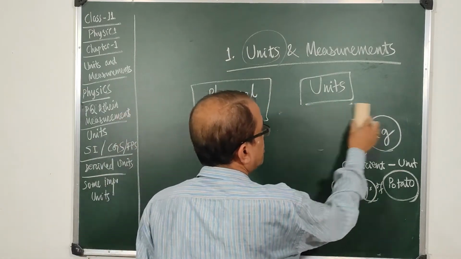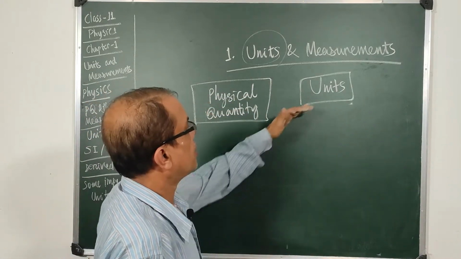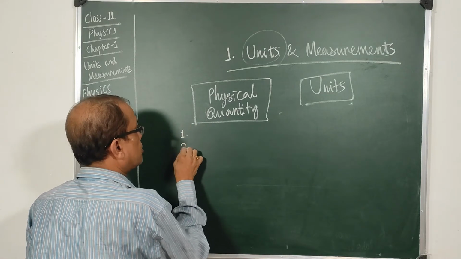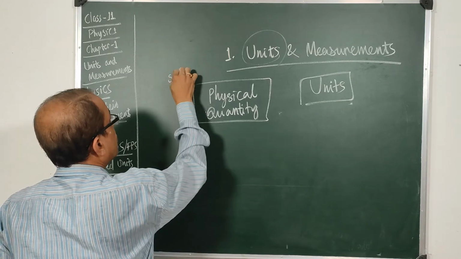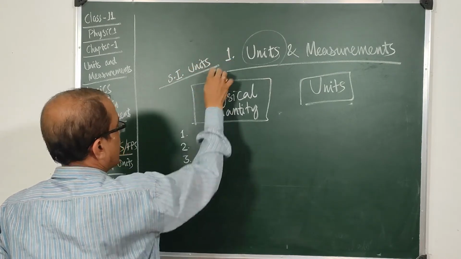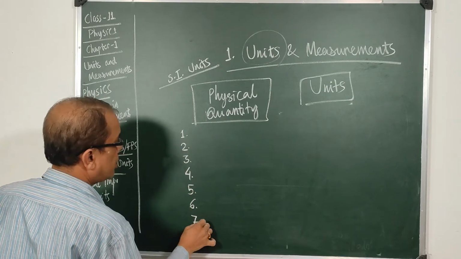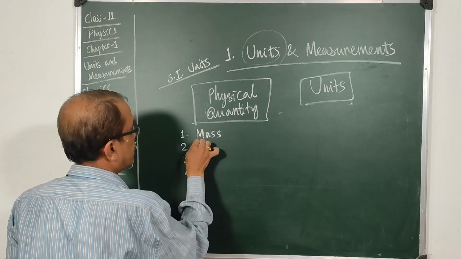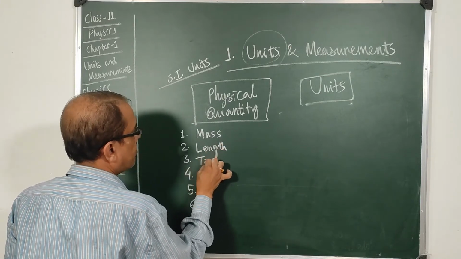So this is about units, and let us take some physical quantities here and their units. The 7 most important physical quantities that are taken as standard international units or SI units are as follows. There are 7 such entities. All these are called physical quantities. The first one is known as mass. The second is length. The third is time.